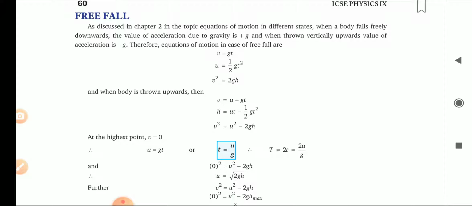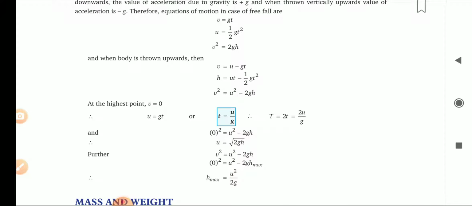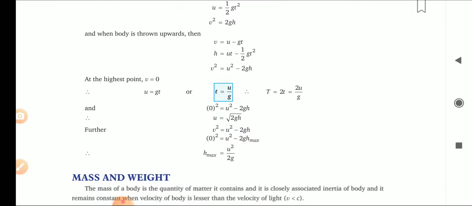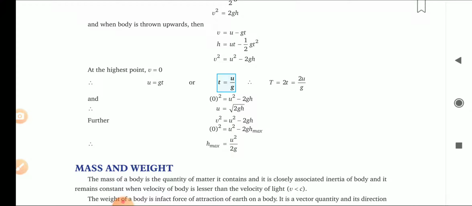All three equations can be changed in this form. v square minus u square equals 2gh, and since u is 0, we get v square equals 2gh. When the body is thrown upwards, v equals u minus gt, s equals ut minus half gt square, and v square equals u square minus 2gh. These are very simple equations that we have seen earlier also. You have to remember only one thing: these are Newton's equations of motion for uniformly accelerated motion. Then you can substitute the various values and get the equation.